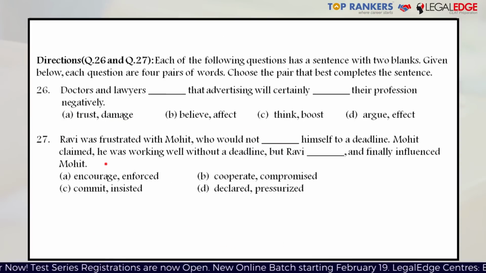In the next two questions, questions 26 and 27, you have been given a sentence out of which two of the words have been removed, and you have to select the right pair of words which will fit perfectly in both the blanks. So question 26 reads: doctors and lawyers dash that advertising will certainly dash their profession negatively. Now let's see what possible options we have which will fit in the first blank.